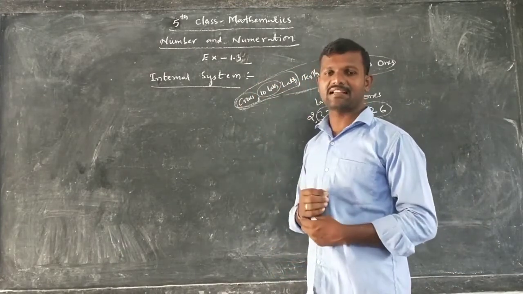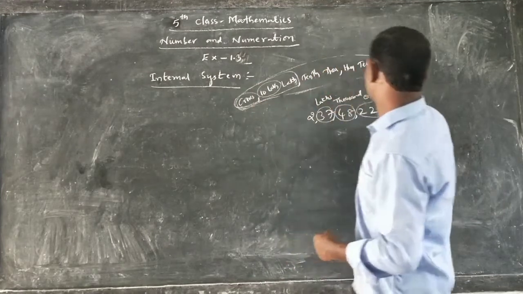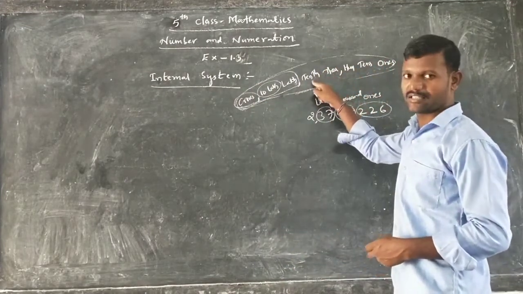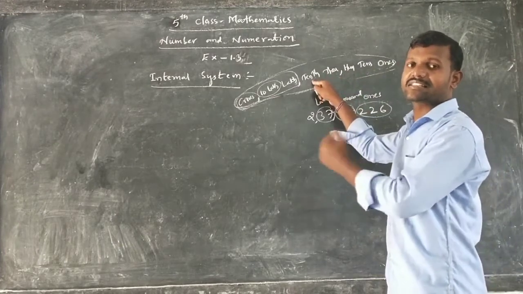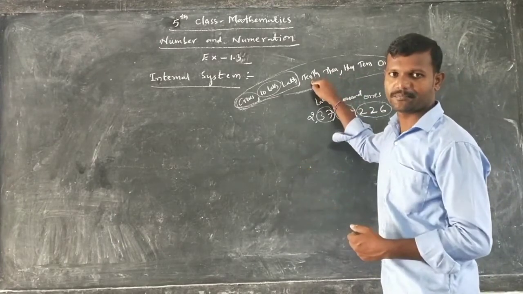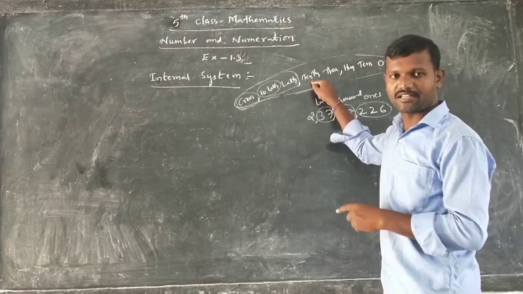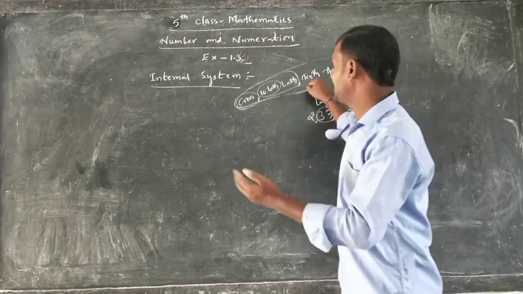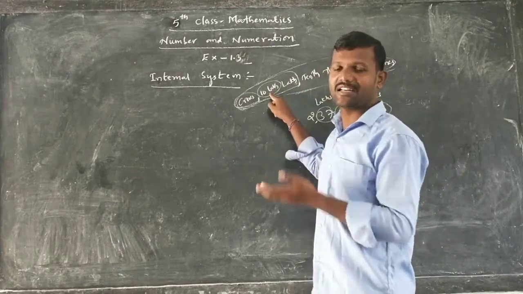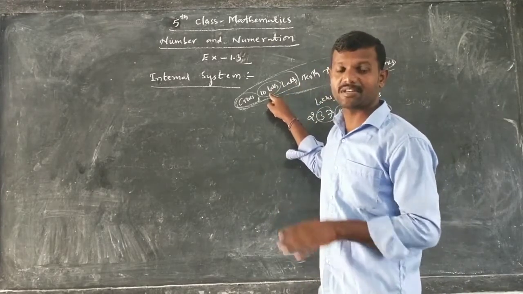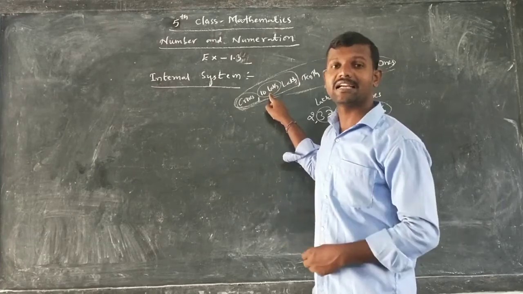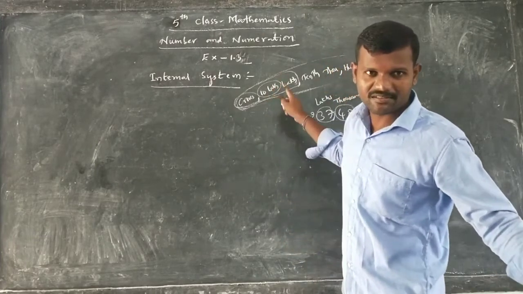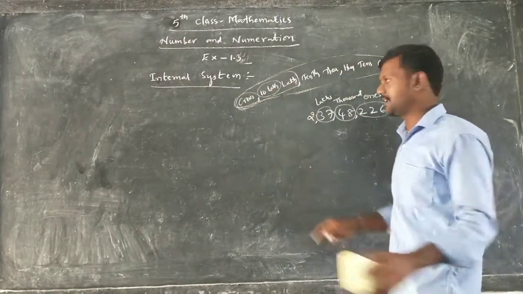In place of lakhs, first ones, tens, hundreds, thousands, 10,000s. After 10,000s, the next place will be 100,000s. And then the next one is actually 10 lakhs, but 10 lakhs will not be there in the international system. 10 lakhs will be called a million. Next one is what? Millions, 10 millions, 100 millions, like that.